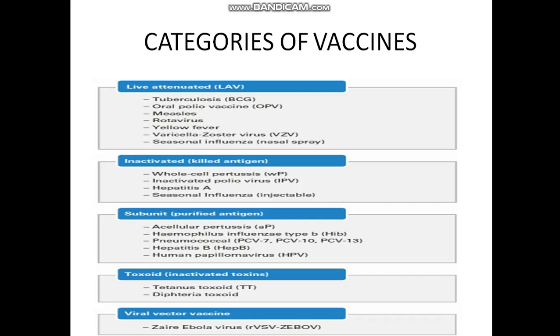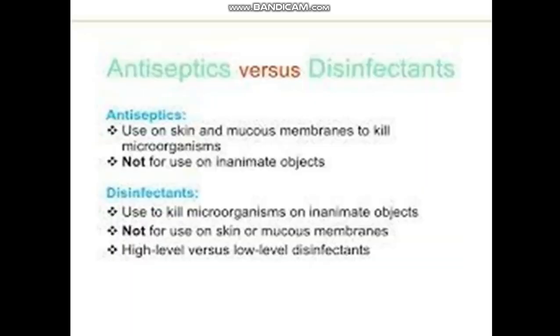Then we come to the toxoids. Toxoids are the inactivated toxins secreted by bacteria. For example, for diphtheria and tetanus, their toxoids are given. Toxoids I have explained to you earlier. These toxins are made harmless by addition of dilute formalin. Formalin is another kind of chemical by which the toxins can be treated to make them harmless. So these 4 are there in your syllabus. The next one is the viral vector vaccine, which is not included in your syllabus.